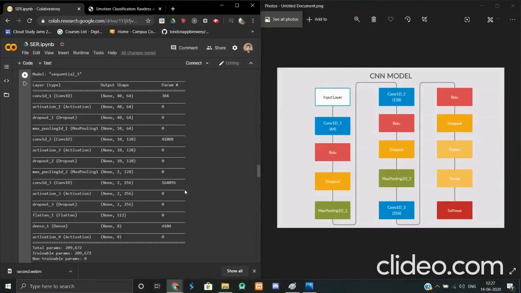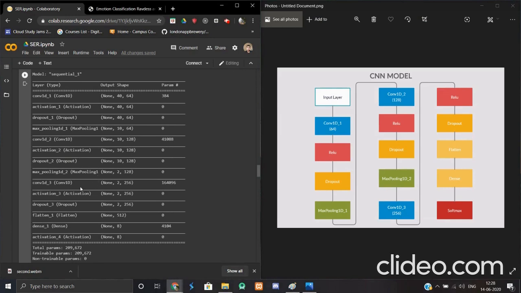So I'm now going to tell you about the CNN layers which we have used in this model. First we have a convolution 1D layer, then a ReLU activation function, then a dropout layer, and then a max pooling layer to avoid overfitting. Next, again we have a convolution layer, but this time we have increased the number of filters from 64 to 128. Similarly we have used a ReLU activation function, dropout layer and a max pooling layer to avoid overfitting.